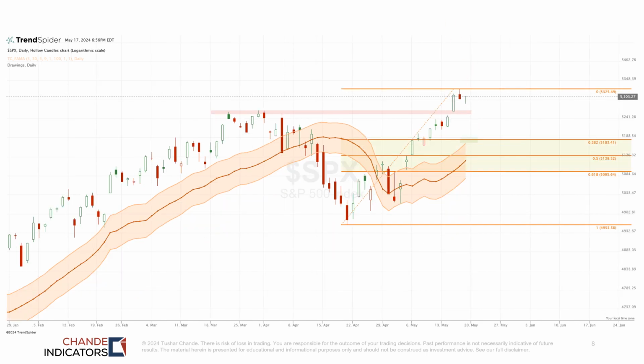This slide is everything from the previous slide plus the Fibonacci retracement, and the 38% retracement also coincides with the top of the upper band. So support here would also rhyme with the 38% retracement.